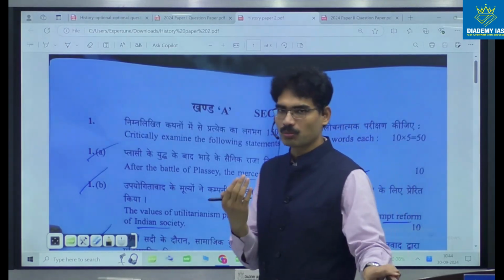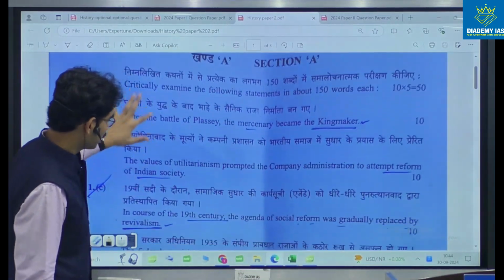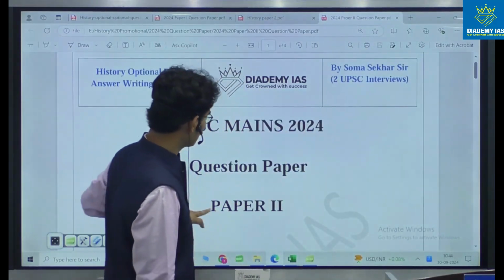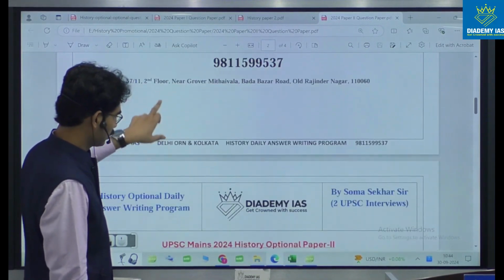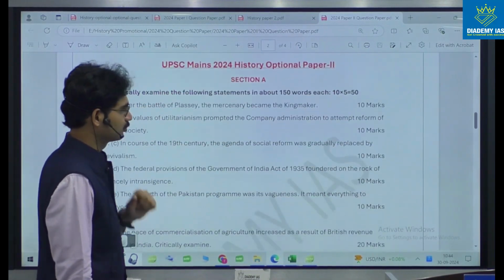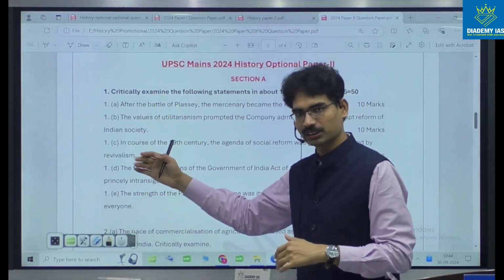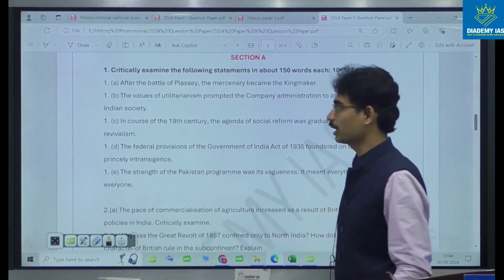Paper 2 is about modern India and modern world. This is the question paper. This is not clearly visible here. That's why I have prepared. Let us go to paper 2. Broadly, I will read. You will have some idea that how questions came. Then we will go to Excel sheet, how questions are framed, in which units questions came.